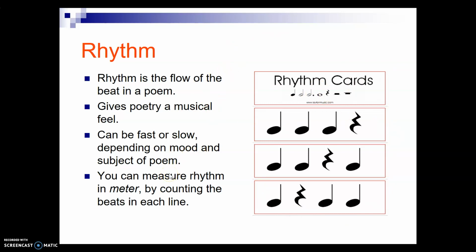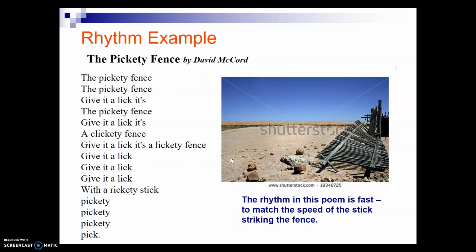We can do this in a poem as well, but we don't need notes or crotchets or minims or any of these to read a poem. We can simply look at the poem, at what it's called, what the topic or subject is, and the number of words in a line to figure out how we should read a poem, whether we need to read it fast, slow, both, depending on what the subject is. So let's have a practice with the poem coming up on the next page.